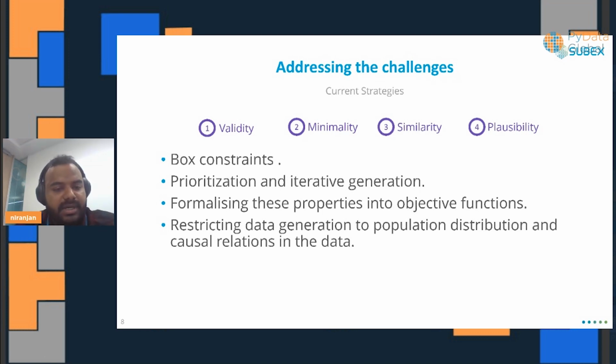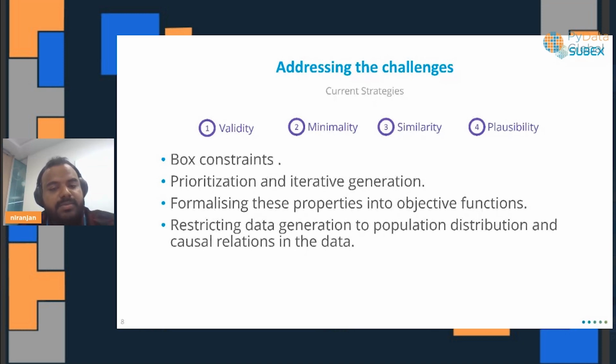When it comes to, for example, minimality, you can have prioritization in your features, maybe based on some importance and other aspects, using which you could prioritize certain features against another. We can also try to make mathematical functions from all these aspects, which can be used as objective functions in your optimization problem, if you are defining it as an optimization problem.